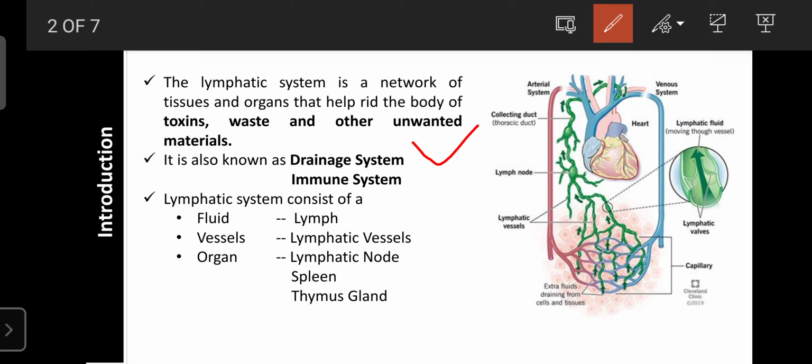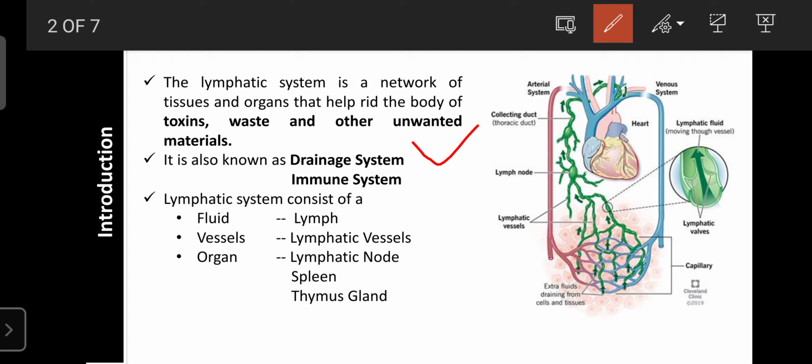So with the help of the lymphatic vessels, lymphatic organs and lymphatic tissues, that was involved in the drainage system, or removal of the waste material from the body. That was left by the systemic circulation. Because in our body, per minute 20 liters of body fluid will be recirculated.